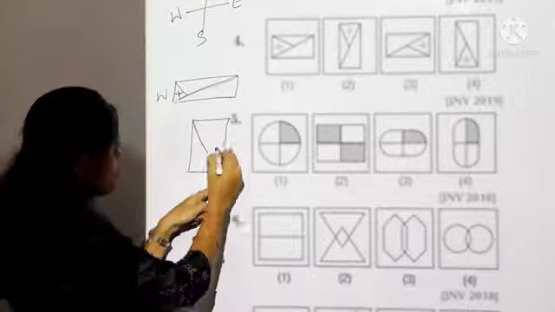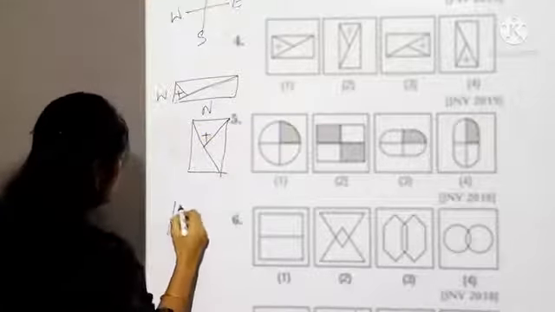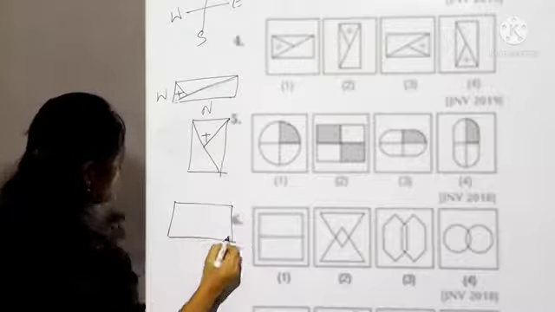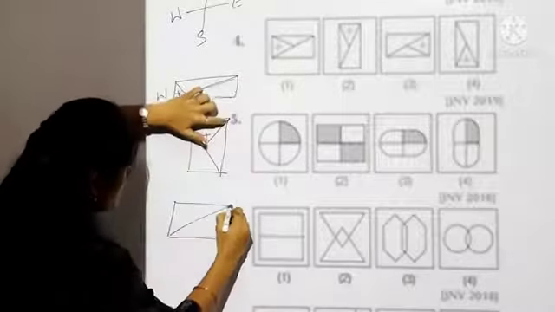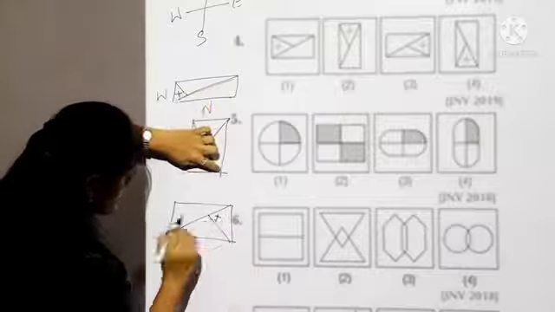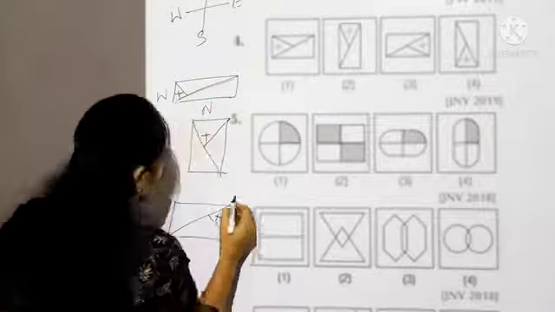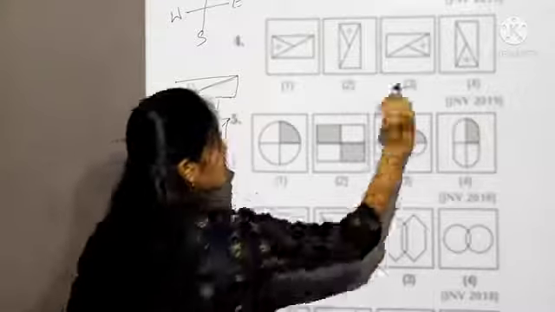This is towards north. Now I am rotating towards east. When I rotate my figure, this diagonal will appear here and this will come this side, meaning plus will appear in the middle. This is towards east, which is present in the third.